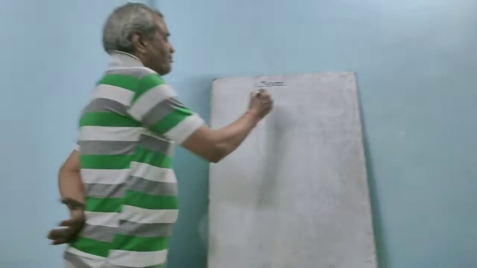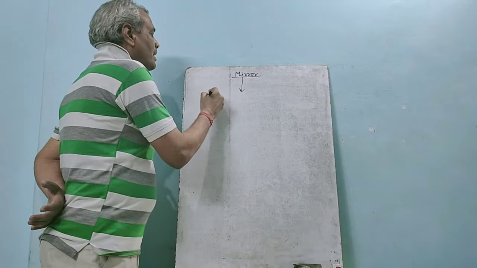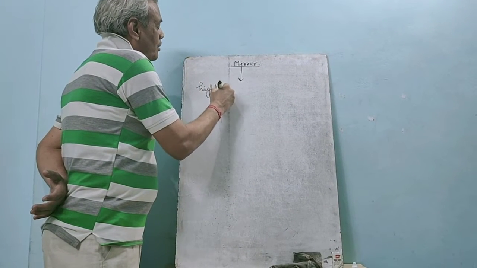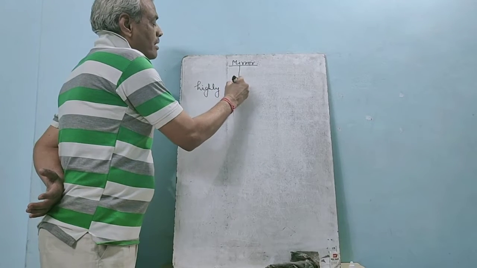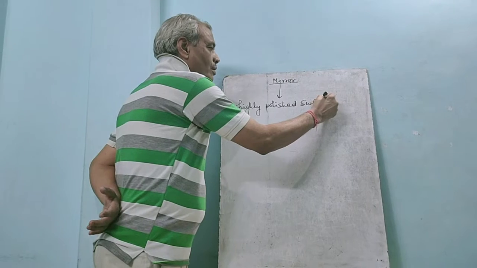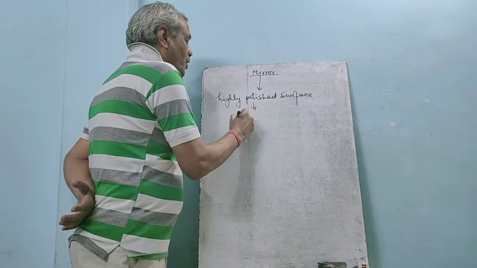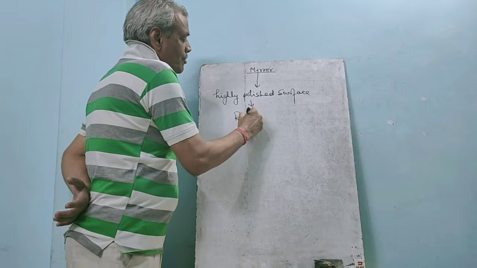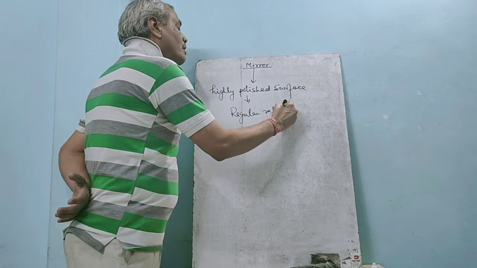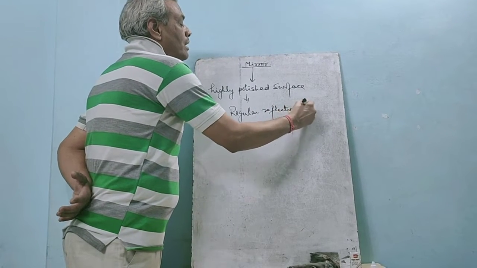Mirror. It is a highly polished surface which performs the regular reflection of light.